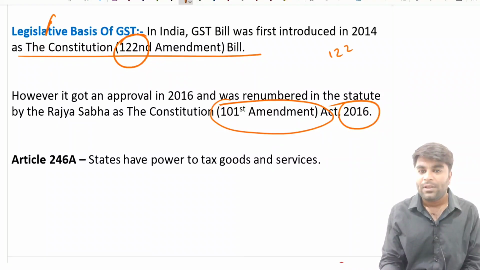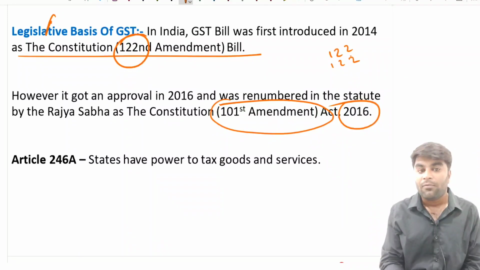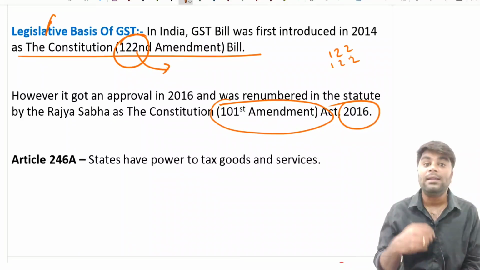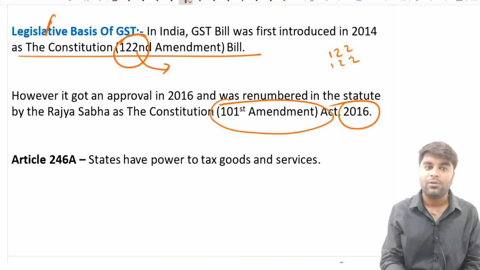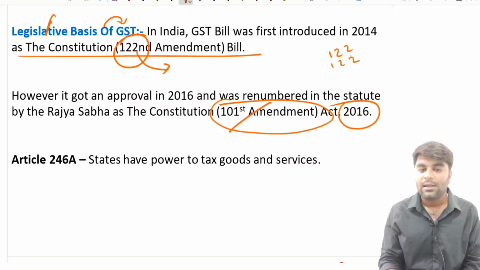See, in Parliament, there are various bills proposed to amend the Constitution. In the same way, the 122nd Constitutional Amendment Bill was introduced, and it is about GST. But all those bills which were introduced in the Parliament need not be passed, need not get assent. So that's the reason it was passed as the 101st Constitutional Amendment Act.